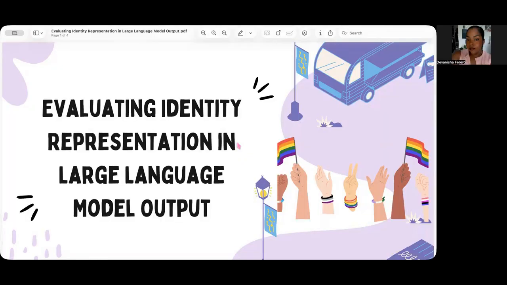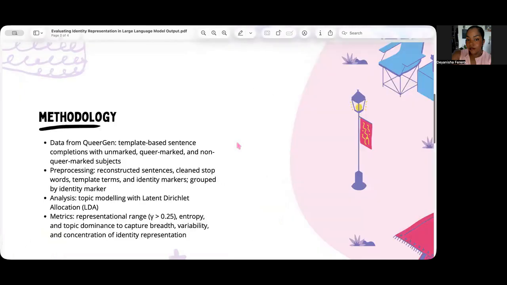In this study, we analyzed how queer identities are represented in language generated by large language models using data from the QueerGen project. The dataset consists of template-based sentence completion comparing unmarked subjects with queer and non-queer marked identities. All outputs were processed through a uniform R pipeline where text was reconstructed, cleaned, and grouped by identity markers. We applied topic modeling using LDA to examine representational patterns rather than thematic content.